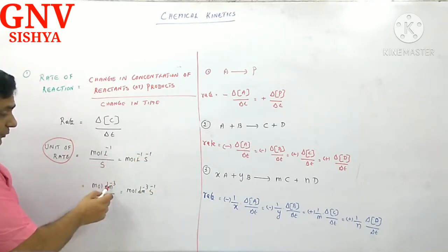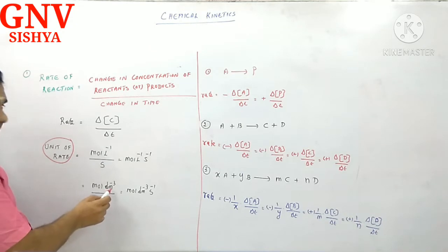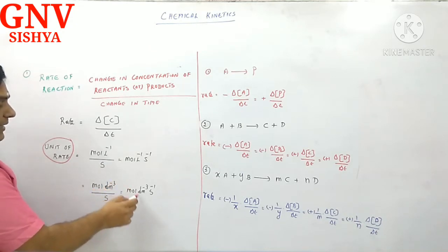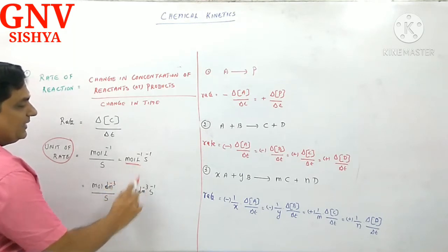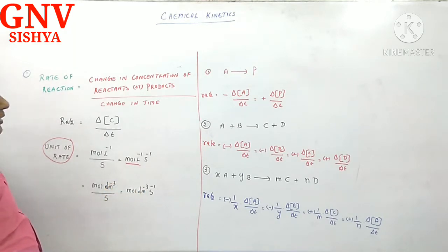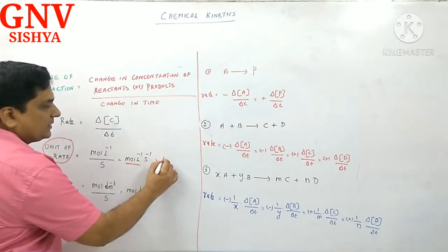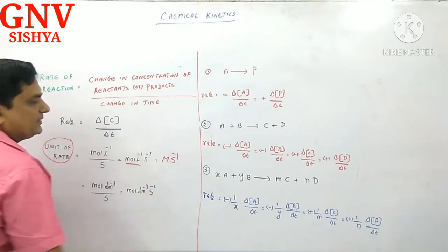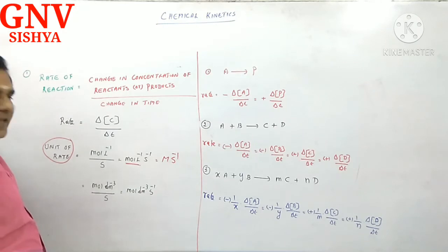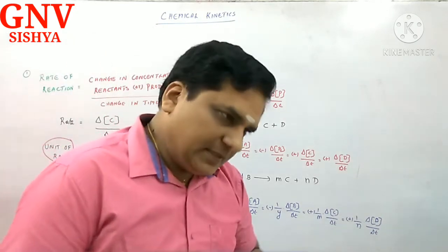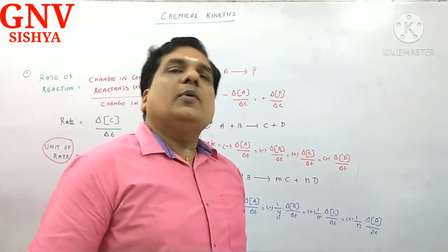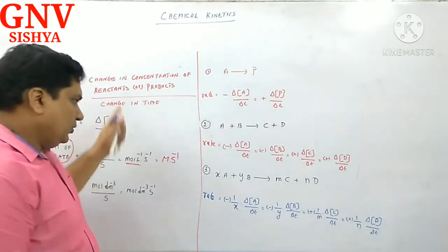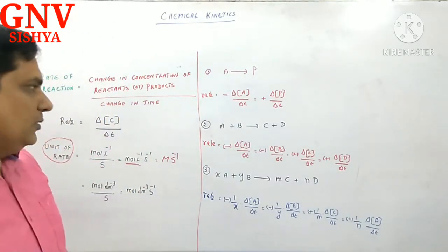Suppose instead of liter, you write cubic decimeter: mole dm minus 3 divided by second, mole dm minus 3 per second. All my students know very well that this mole per liter is capital M, molar. So you can also write this as molarity per second. So this is the unit of rate of reaction: mole per liter per second, mole per cubic decimeter per second, molarity per second. Be assured about that.